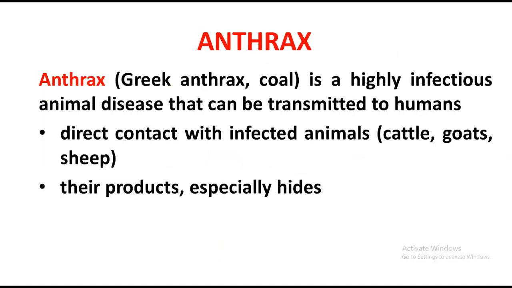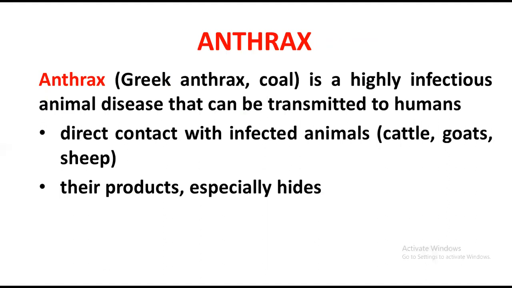Now come to the basic definition. Anthrax is a highly infectious animal disease that can be transmitted to humans. Keep this in mind. It is known as a zoonotic infection. Mainly the infectious particles are released from an animal, and it is inhaled, or eaten, or comes in contact with humans, and infection occurs. So keep this in mind.